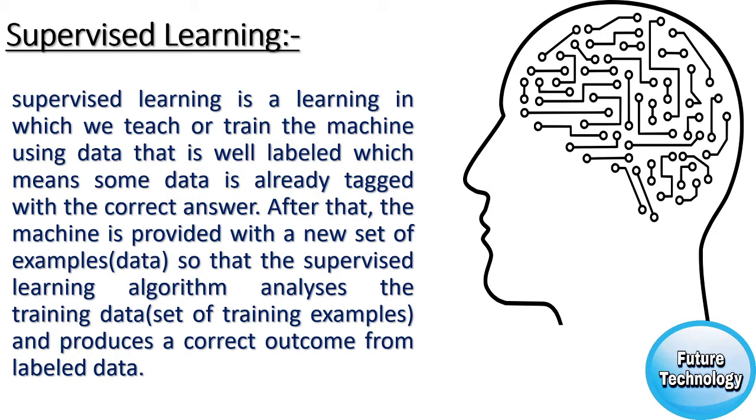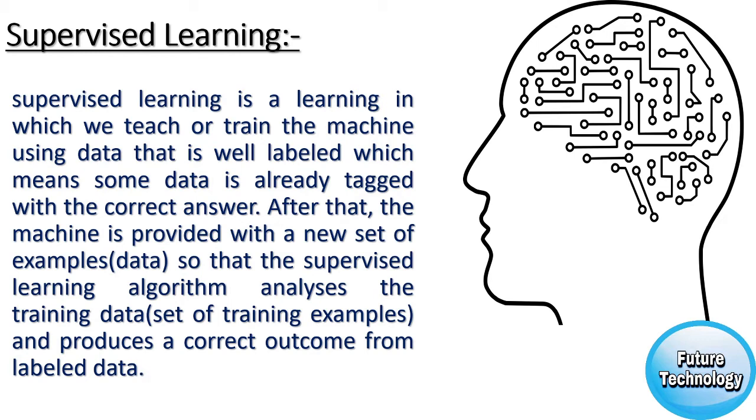For instance, suppose you are given a basket filled with different kinds of fruits. Now the first step is to train the machine with all the different fruits one by one. If the shape of an object is rounded with a depression at the top and the color is red, then it will be labeled as apple. If the shape of an object is a long curving cylinder with the color green-yellow, then it will be labeled as banana.